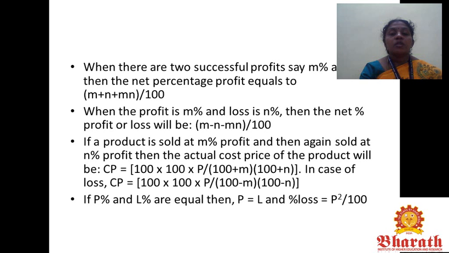If a product is sold at m percentage profit and then again sold at n percentage profit, then the actual cost price of the product will be CP equals 100 into 100 into P divided by (100 plus m)(100 plus n). So in case of loss, CP equals 100 into 100 into P divided by (100 minus m)(100 minus n). So if profit percentage and loss percentage are equal, then P equals L and loss percentage equals P square by 100.